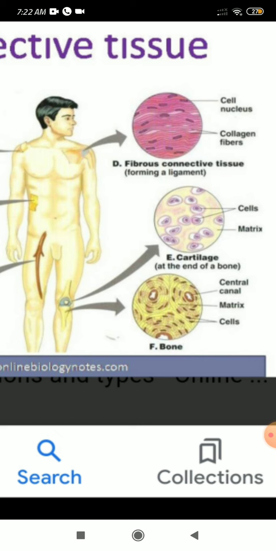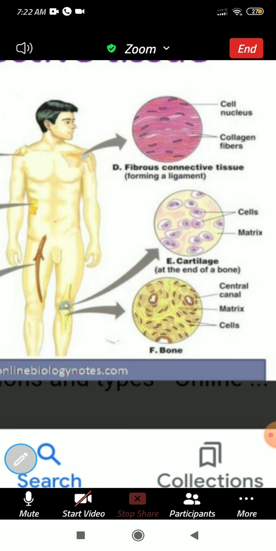So what can we call the cells present in the bone? We can call them osteocytes. The cells of the bone, we call them osteocytes. One more picture I'll show you.